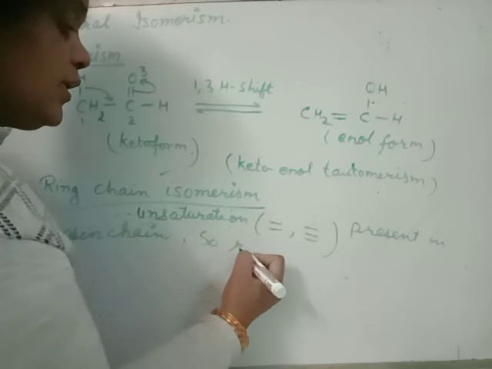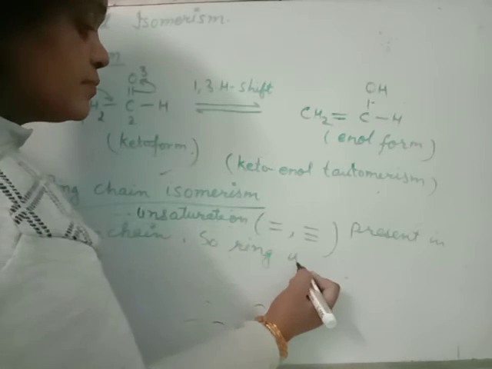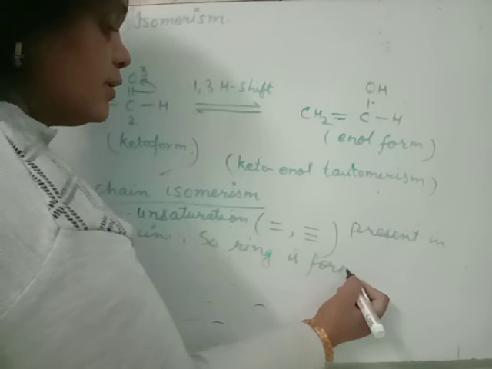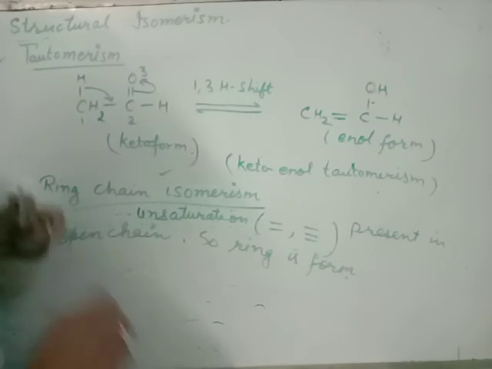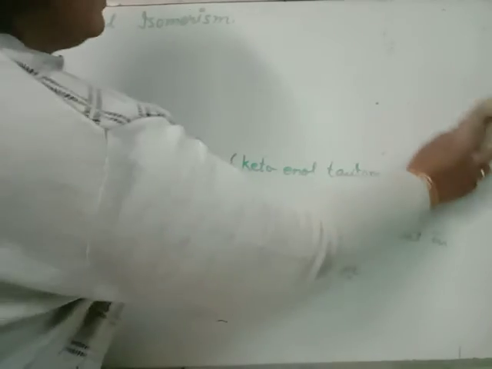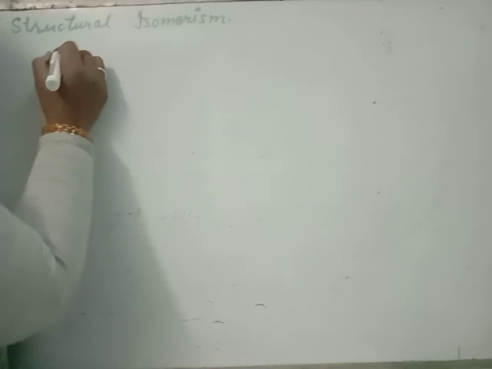So a ring is formed. For the formation of a ring, at least 3 carbons are required in case of hydrocarbon. For example, you have C4H8.